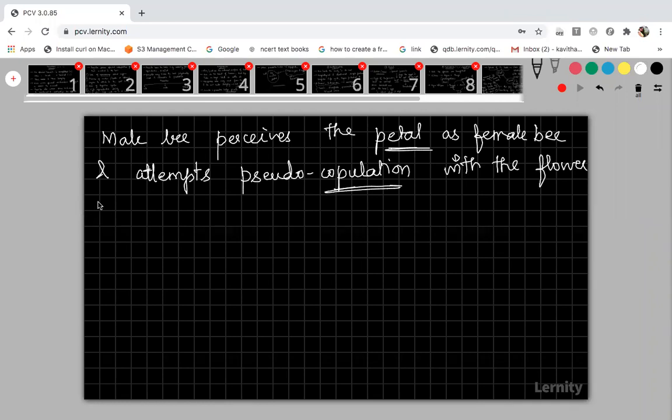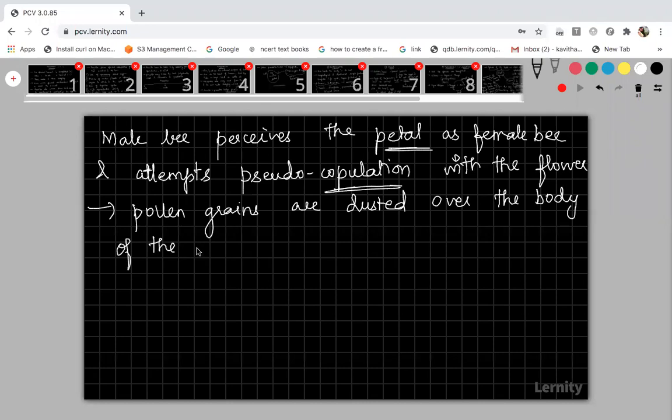And during this process, what happens? When the male bee sits over that flower, the pollen grains are dusted over the body and adhere to the body of the male bee.